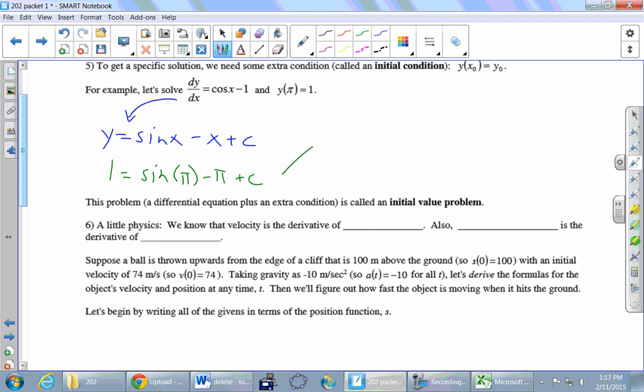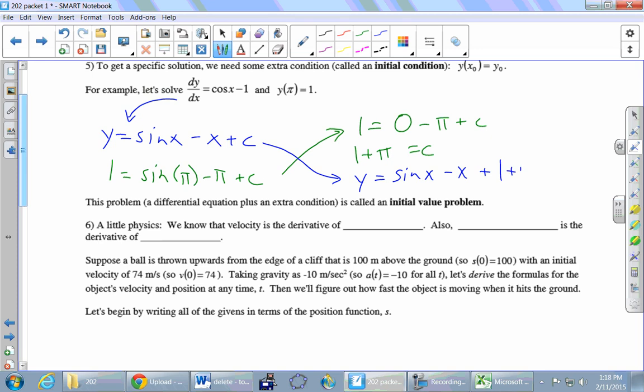Okay, so let's solve this for c. 1 equals, how much is sine of pi? 0, and then subtract the pi, and then add the c. So c must be 1 plus pi, yeah? And so then our final answer, just recopying our original guy here, sine x minus x plus the c that we just found, 1 plus pi.